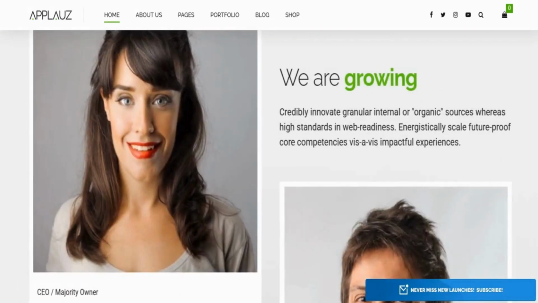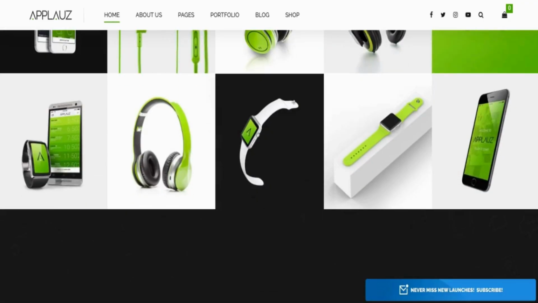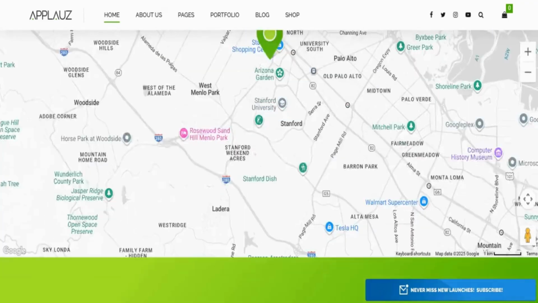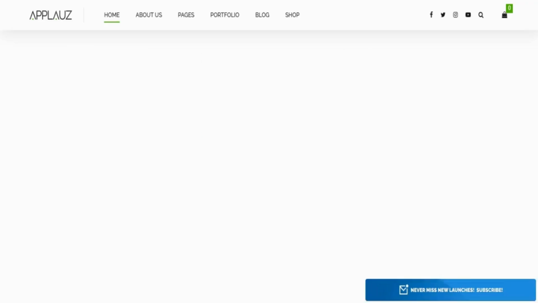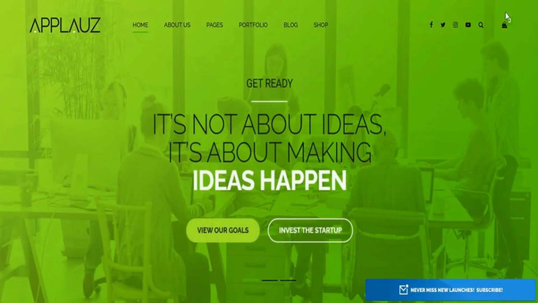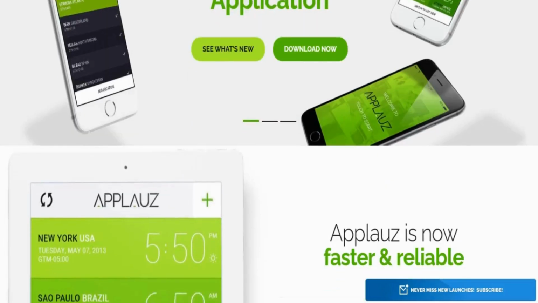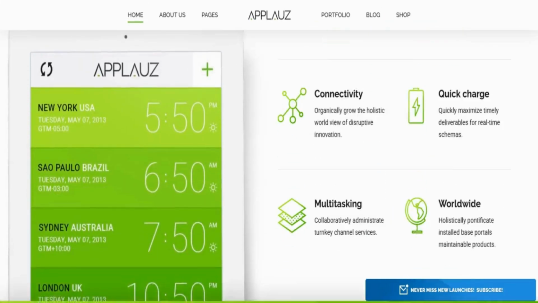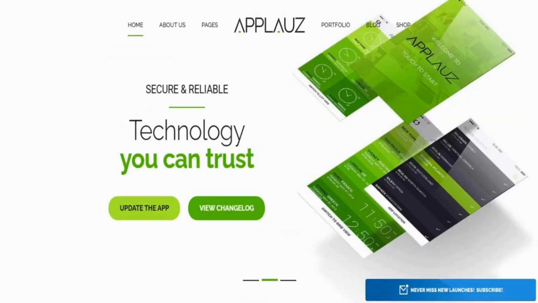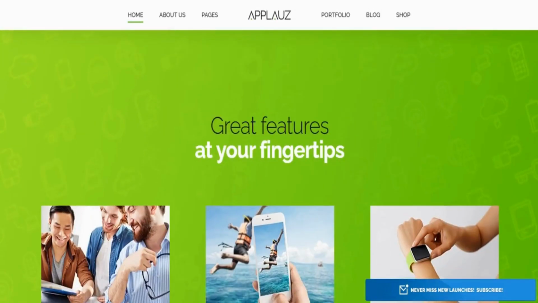When you enter the demo website, the first homepage option catches your eye with a clean, geometric design, striking typography, and a hero section that invites your visitors to take action. There are other home layouts tailored for apps, SaaS, creative teams, and startup events. Each layout is optimized to highlight your core value proposition, explain your service or product, and encourage conversions, whether that means signing up, requesting a demo, or joining a waitlist.